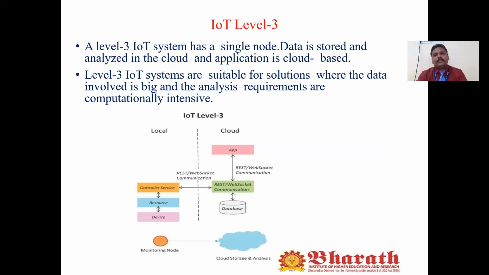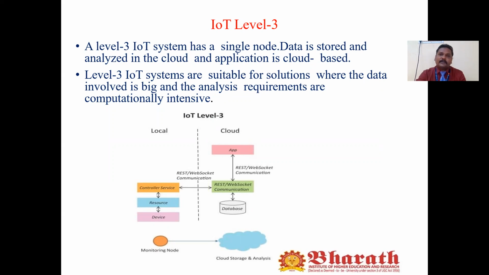So now we go to IoT level 3. Level 3 also has a single node, but it does not support multiple nodes. Here the data is stored and analyzed in the cloud only, so the application is a cloud-based application.